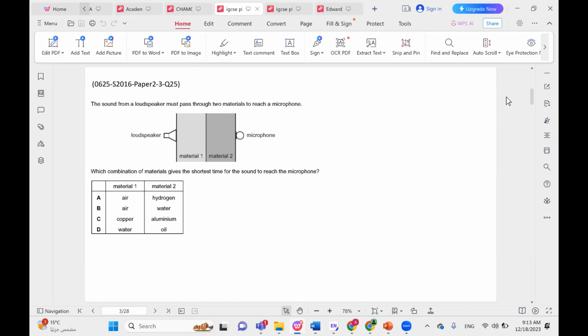So this is a nice example just to remind you that sound travels much faster in solids than it does in liquids and even slower in gases. So for the shortest time, we will go with the option that has the two solids, which is choice C, copper and aluminum.